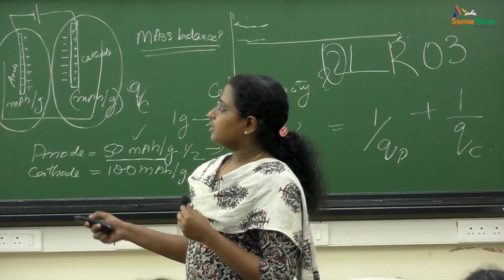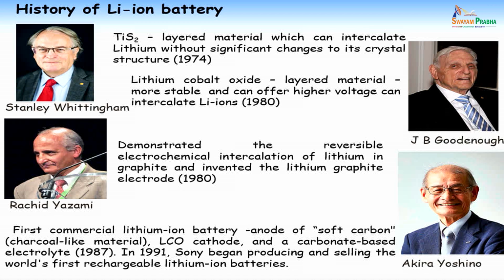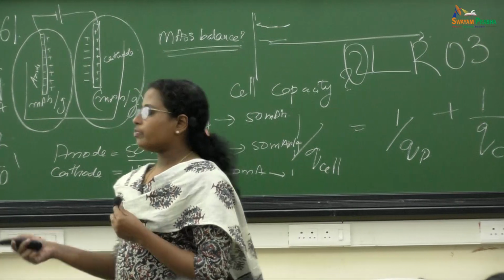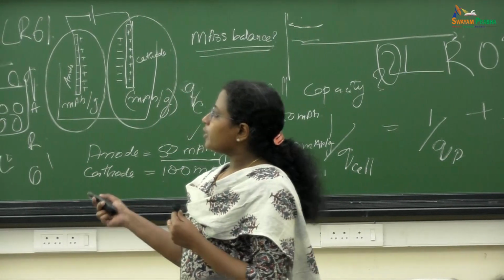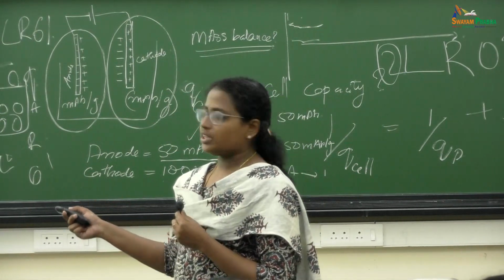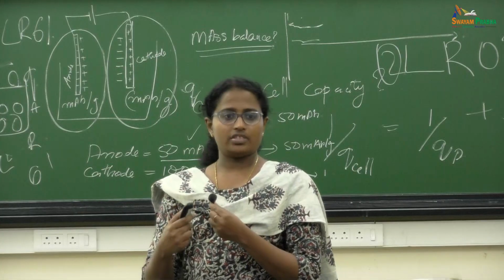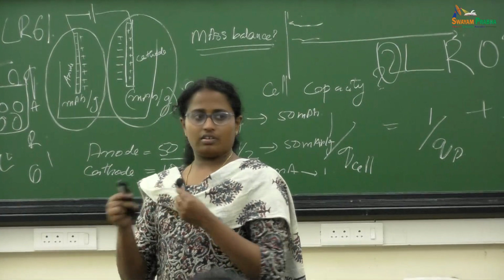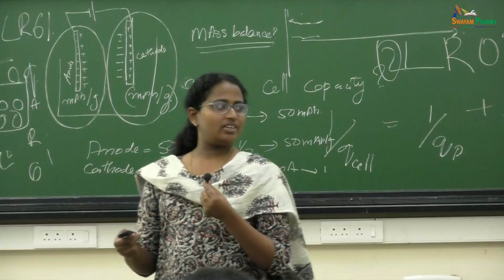So these are the people who contributed a lot. If you know, Whittingham, Goodenough, and Yoshino got the Nobel Prize in 2019 for their contribution to lithium-ion batteries. Goodenough actually celebrated his 100th birthday last year. He's one of the renowned electrochemists. It started with Stanley Whittingham. He started with TiS2, which is a very unstable material.